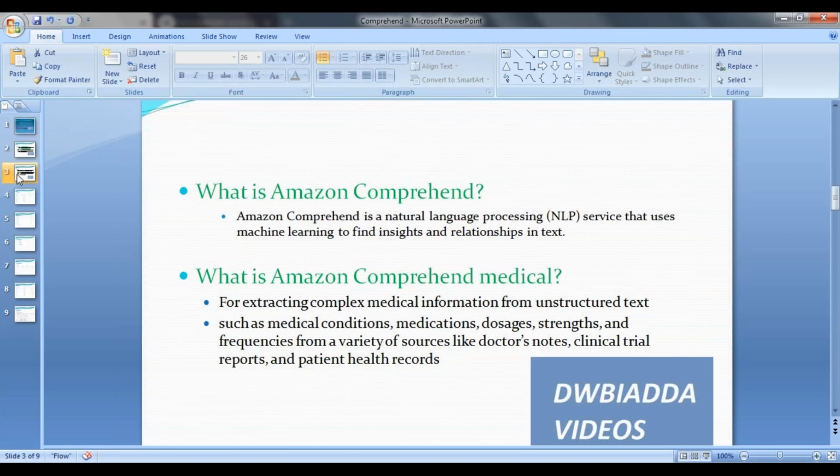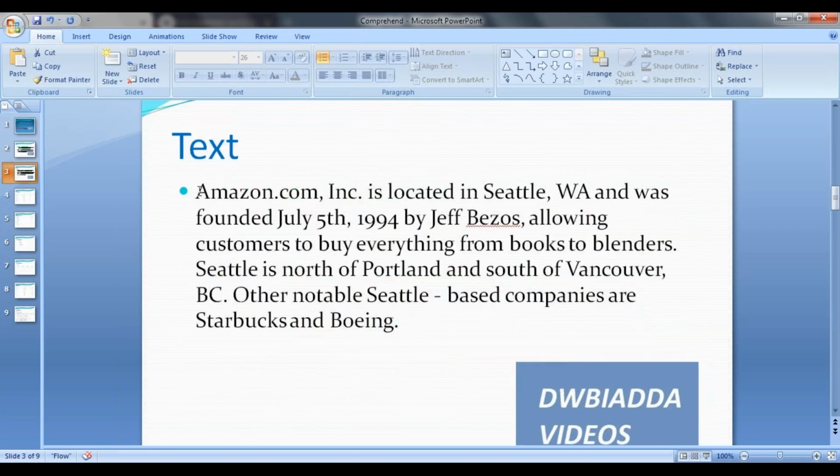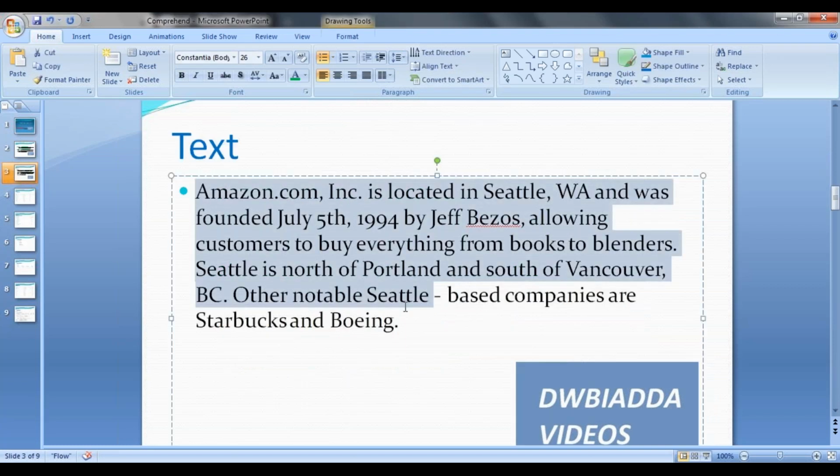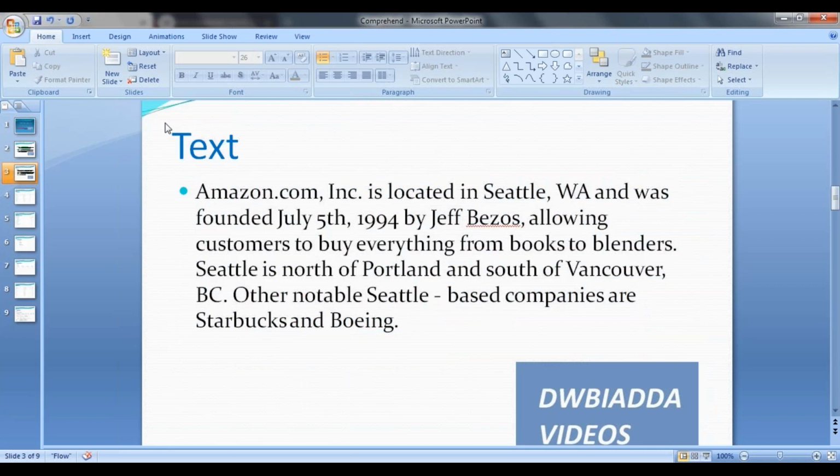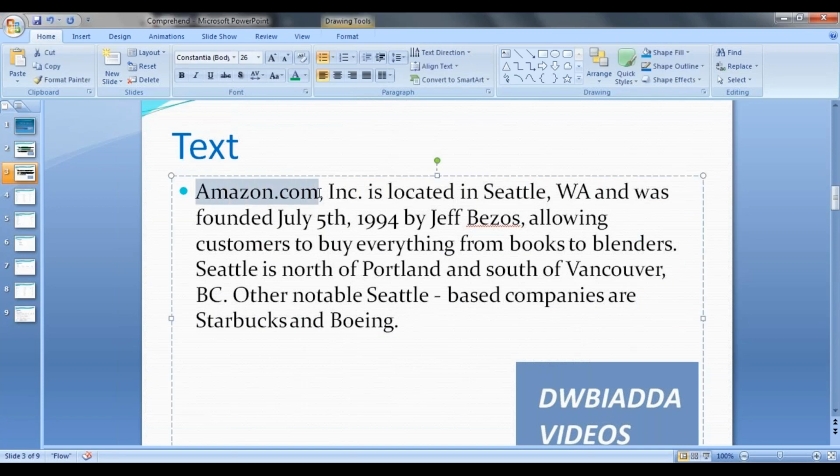Here I'm going to take an example. This is the text that I'm trying to give to Comprehend. So what can Comprehend produce based on the given input? If you observe this text, Amazon.com is an organization and Seattle, WA is a location. July 5th, 1994 is the date. Jeff Bezos is a person name.